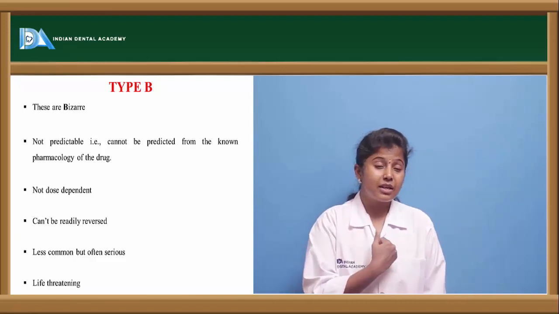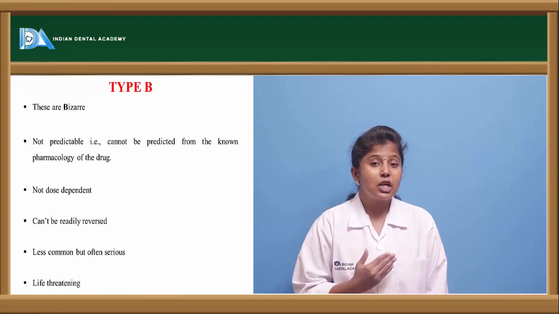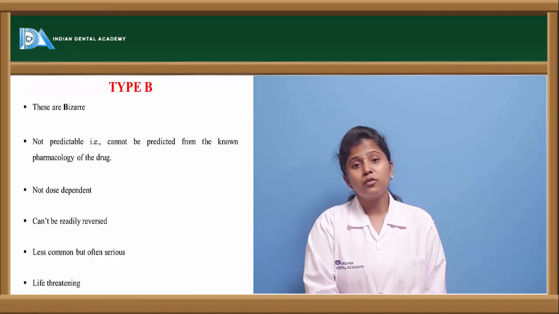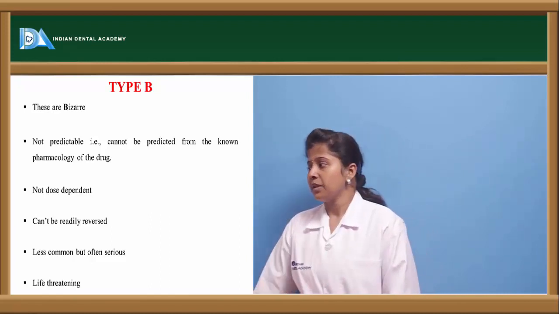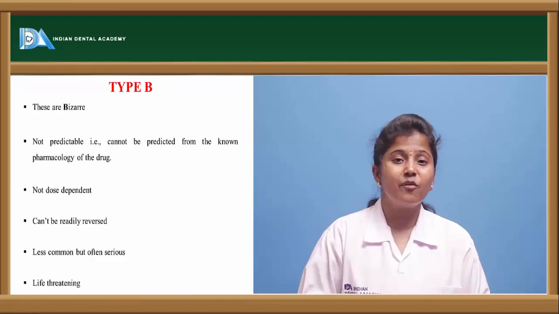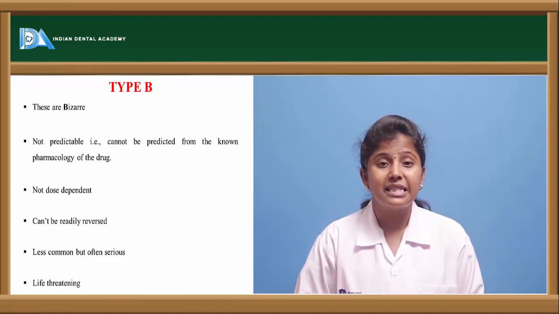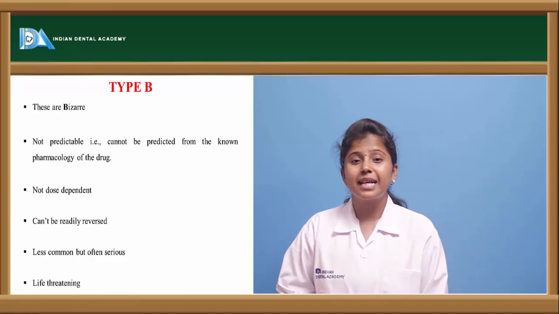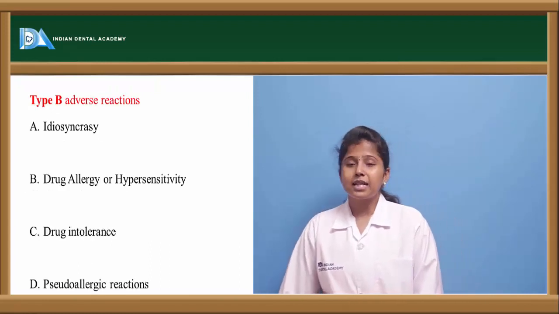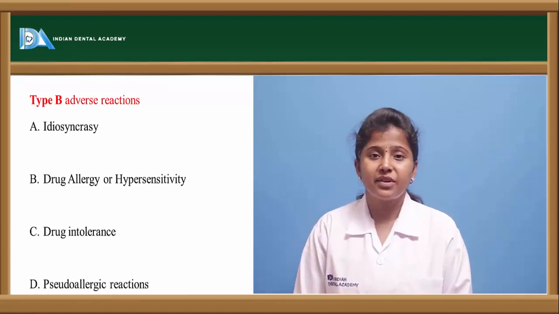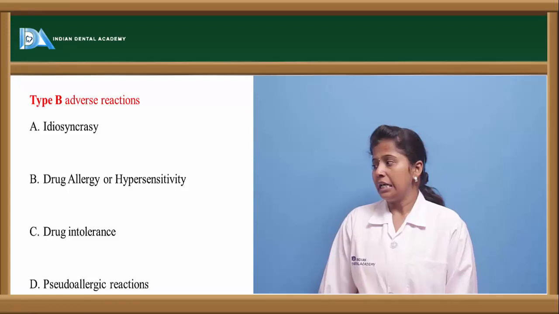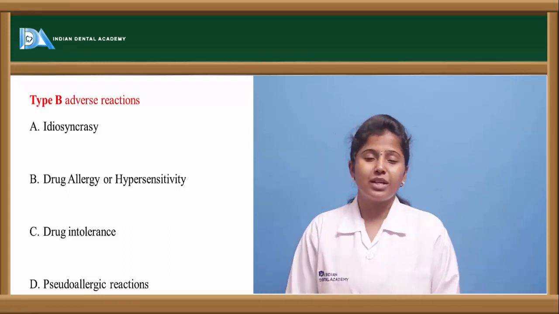In the sense, if the adverse drug reactions occur, it is not that easy to reverse those, or to remove or reduce those side effects. Otherwise, these type of side effects are less. In the sense, we can see them very rare, but they are very serious. If they occur, they can be very serious also, and they may be life-threatening. Type B adverse drug reactions are further classified as idiosyncratic, drug allergy or hypersensitivity reactions, drug intolerance, and pseudo-allergic reactions.